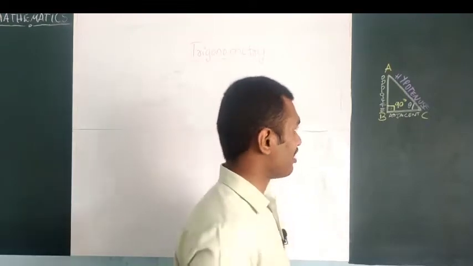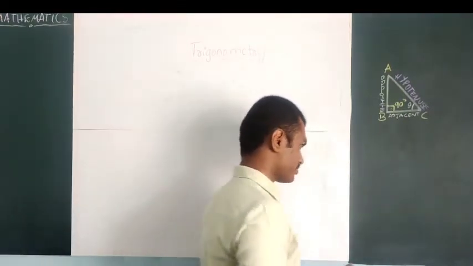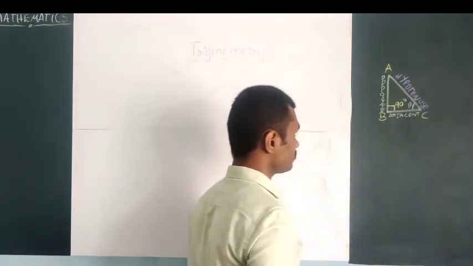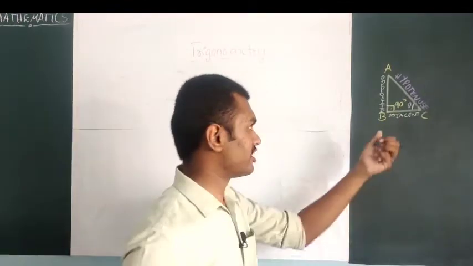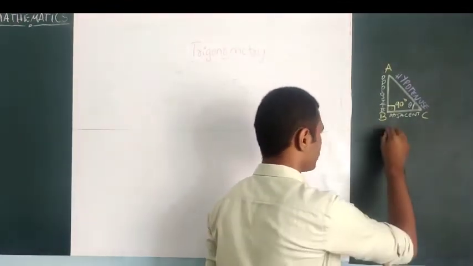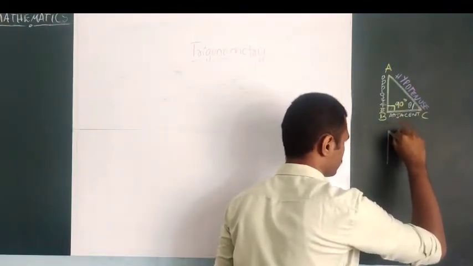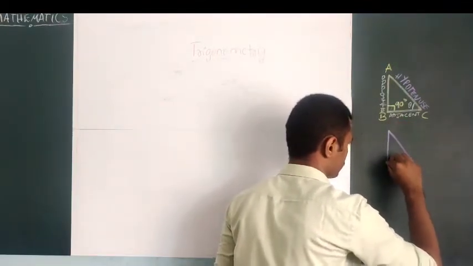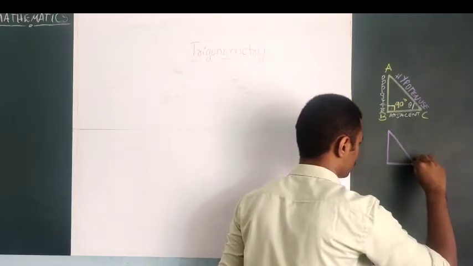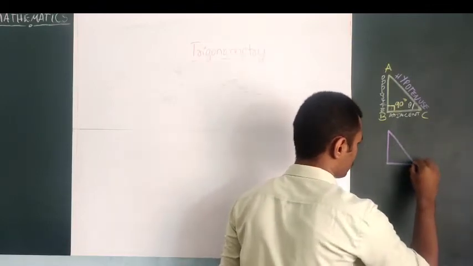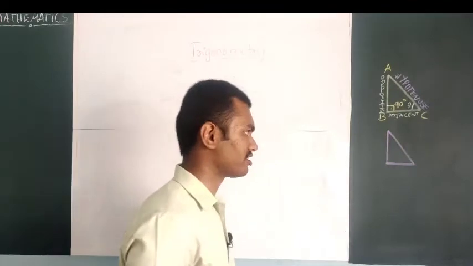So now I will change this triangle. I will do one thing. I will write the same triangle here. So observe here, the same triangle I will write. Okay, now the same triangle I have written.